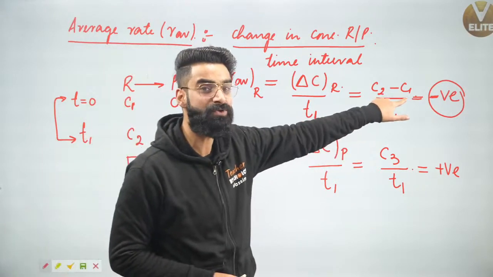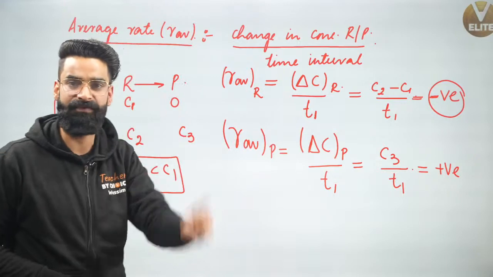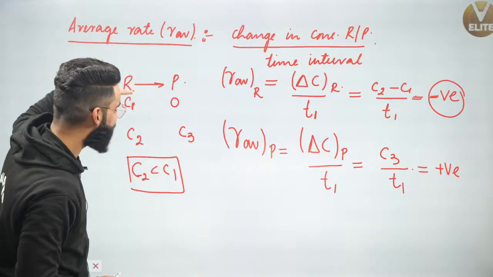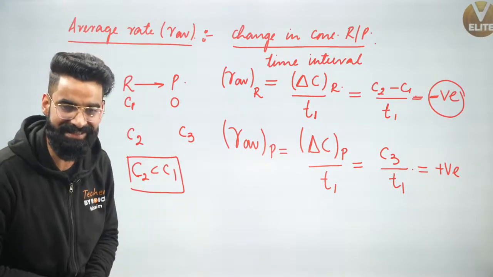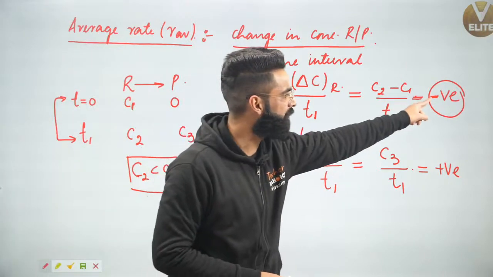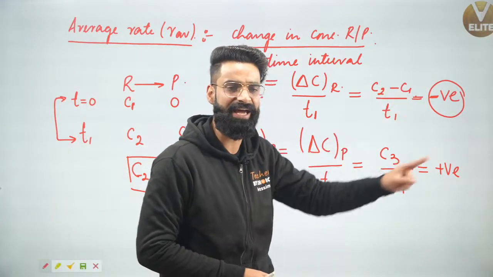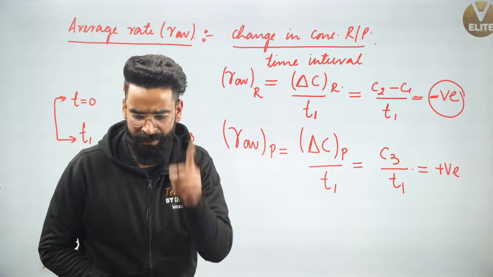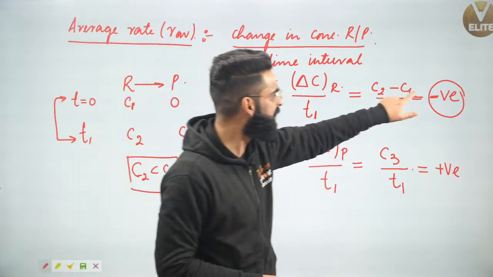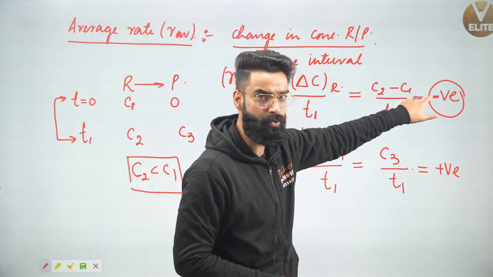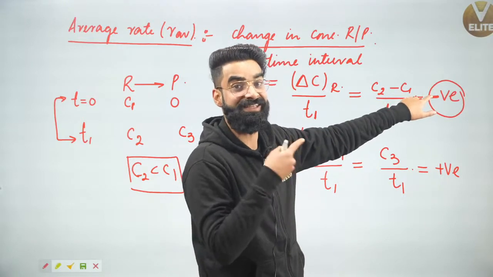And what does this negative sign signify? It simply signifies the concentration of reactant decreases with time. So the first thing you need to remember right here is that whenever the rate value comes out negative, which is not possible, what is this negative all about?